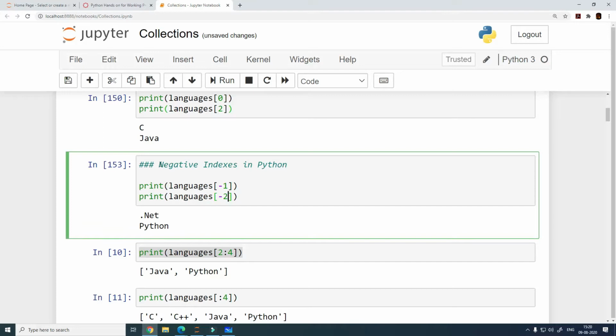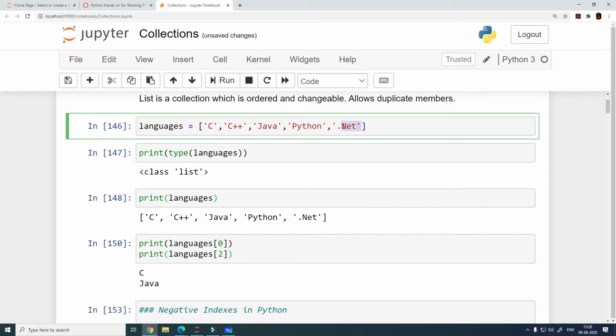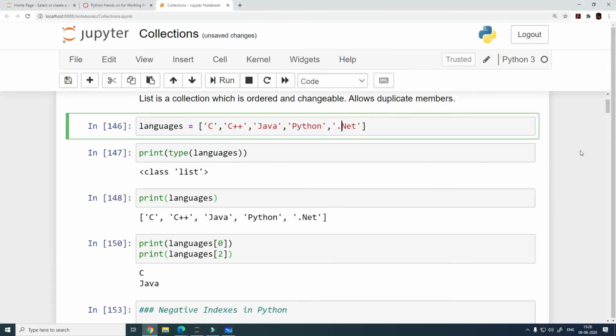The new thing that we learned today is that there is something called negative indexes in Python as well, and negative indexes work from the opposite side, from the end of the list. It starts from -1. From the forward side, the indexes start from 0, and from the backward side, the indexes start from -1, which is what I have already shown you. So this is how you work with negative indexes.